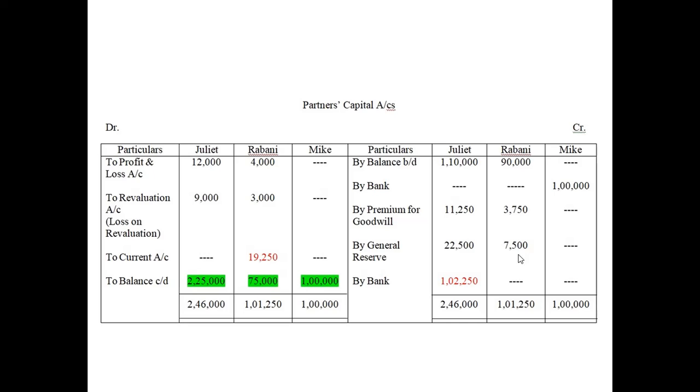Amount is 30,000, okay. There is one more item which is called provident fund, okay. Now this provident fund is a liability, okay. It is a compulsory liability, okay. So this provident fund cannot be shared. In no case will provident fund appear in the partner's capital account, okay.